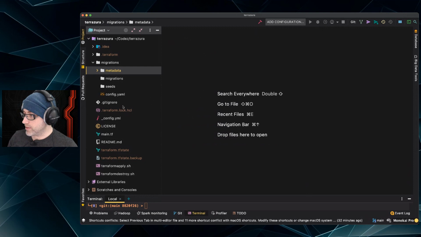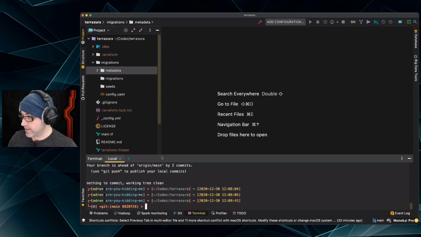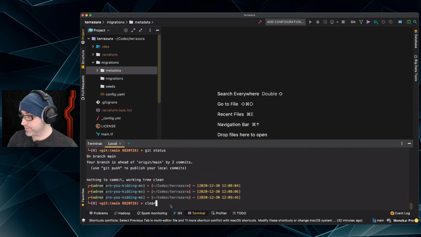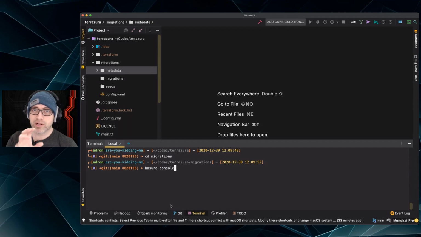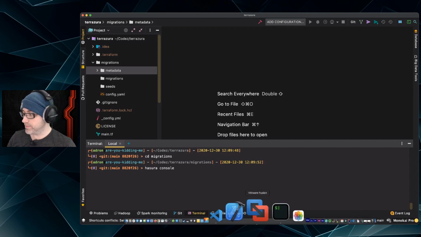All right. So the easiest way to do this is like this. If I go into here and then go into my migrations directory so that I can use the config.yaml as a pointer for the CLI, and now type hasura console, the Hasura CLI is going to launch the Hasura console like this, and it's going to open up a locally running Hasura console that can make changes against the API endpoint that's out there on the public server. And that is what I'm going to do here.